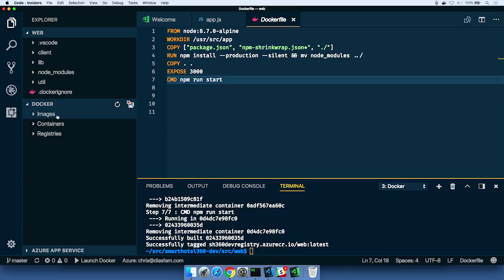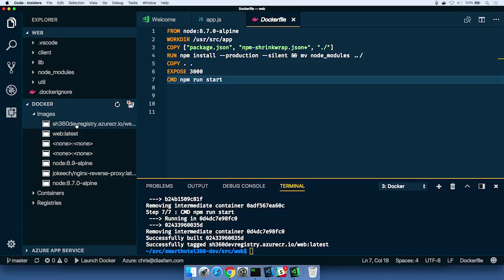What it lets you do is drill into all the images that are on your machine, and any containers that happen to be running. You can see there's the web app that we're running locally on my machine. We can just basically shut that down. And of course, I have access to different registries, Docker Hub or Azure right now, because I'm